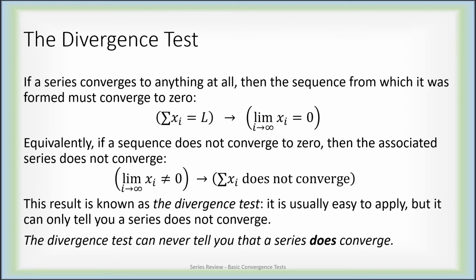Okay, so under no circumstances will the divergence test ever tell you that a series does converge. The divergence test can only tell you when the sequence doesn't converge to 0, possibly it converges to something else, or maybe it doesn't converge to anything, then the series does not converge. The only conclusion you ever get from the divergence test is the series does not converge.